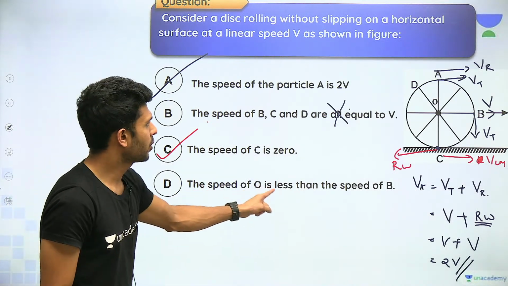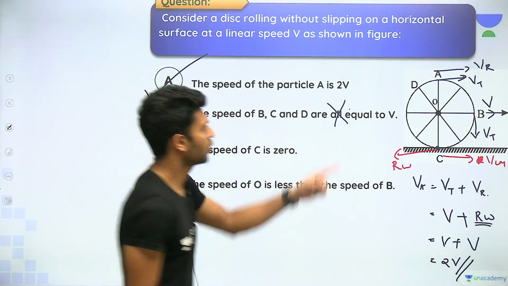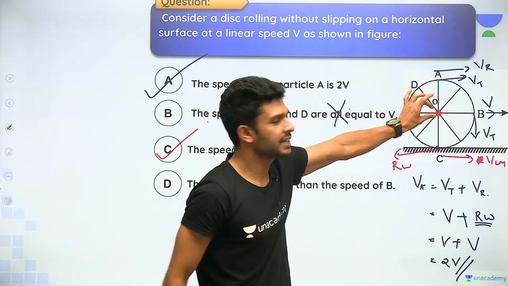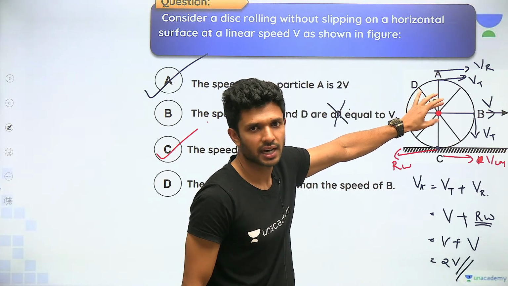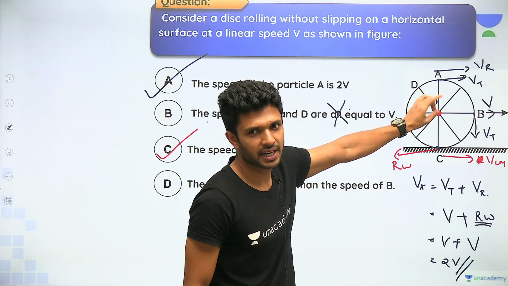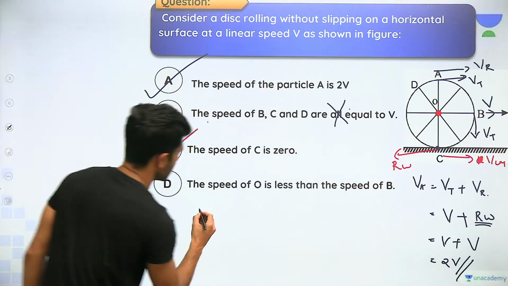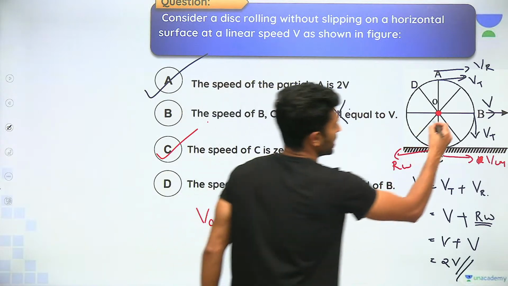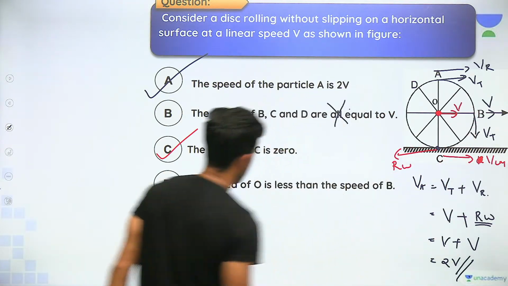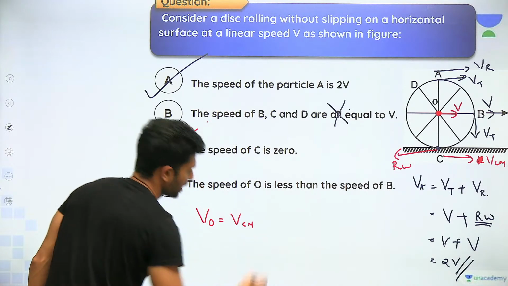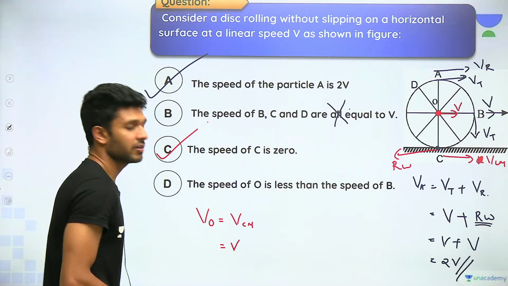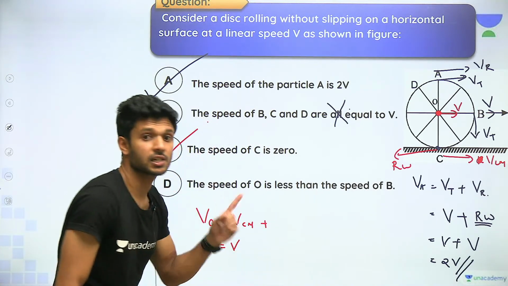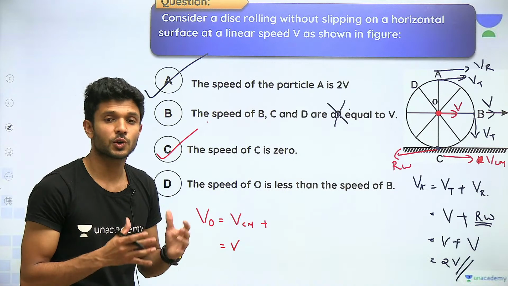The velocity of the point O. O किधर है? O इधर. Is the center point rotating? No. Center is not rotating, है ना? It is only associated with a single velocity. Can you see? Velocity of the centermost point is only associated with a single velocity, which is the velocity of the center of mass, which is equal to v given. Isn't it? Yes or no?